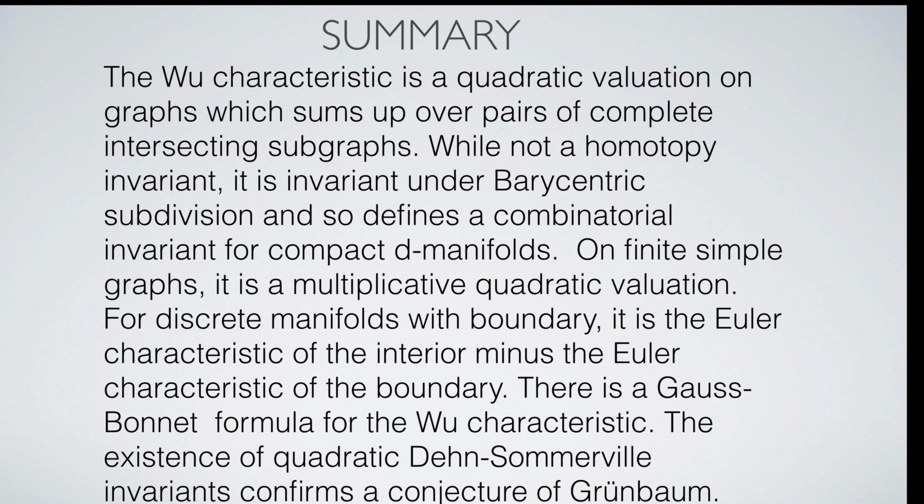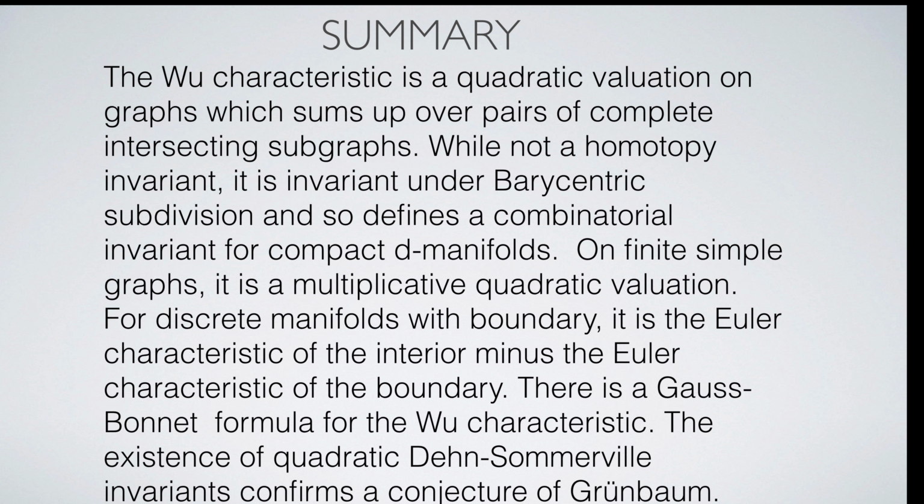The Wu characteristic is a quadratic valuation on graphs which sums up over pairs of complete intersecting subgraphs. While not a homotopy invariant, it is invariant under barycentric subdivision and so defines a combinatorial invariant for compact discrete manifolds. On finite simple graphs, it is a multiplicative quadratic valuation. For discrete manifolds with boundary, it is the Euler characteristic of the interior minus the Euler characteristic of the boundary.